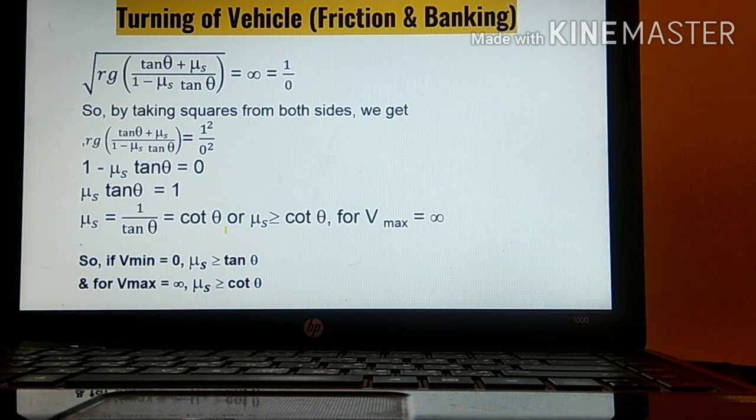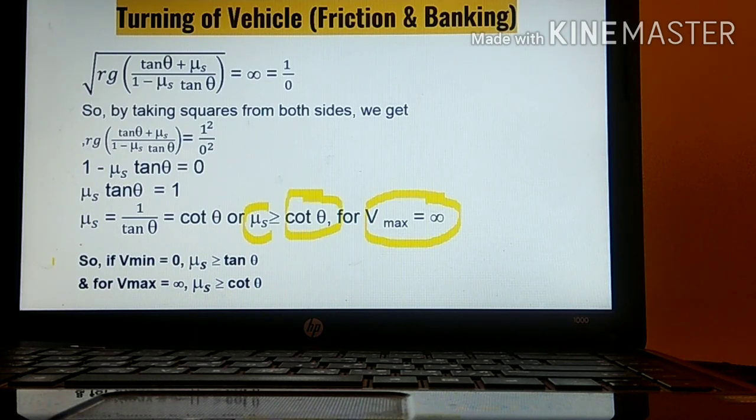So what condition have we got? That mu s is greater than or equal to cot theta. Or coefficient of static friction is greater than or equal to cot theta for V max equal to infinity. So whenever the vehicle has to turn with speed infinity or maximum speed, the coefficient of static friction must always be greater than or equal to cot theta.